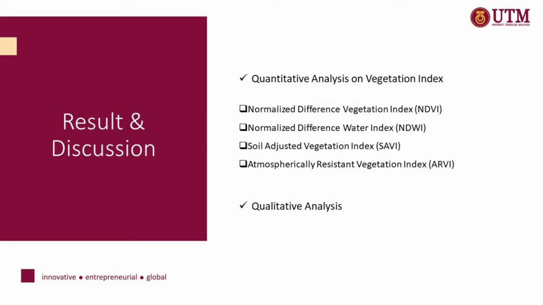The quantitative analysis is performed with statistical analysis using SPSS software to obtain a correlation between these four vegetation indices. The multiple regression is obtained by analysis of variance, ANOVA. The descriptive statistics of the four vegetation indices, NDVI, NDWI, SAVI, and RV, show the trend before, during, and after the air pollution occurrence.